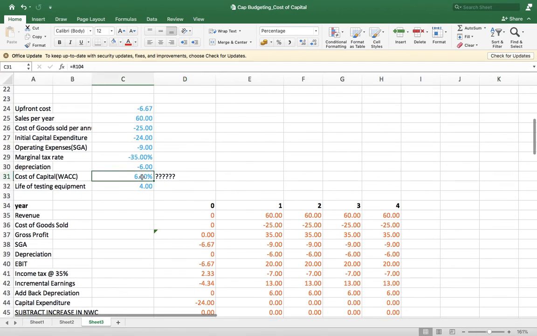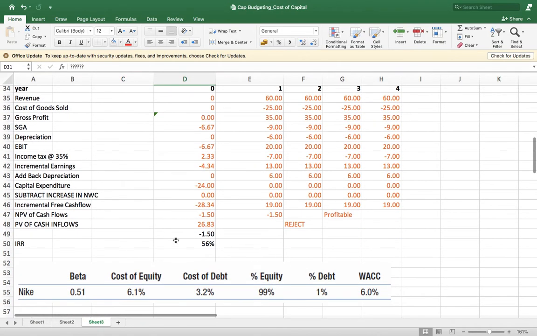If we take, for example, 60% as the cost of capital, then I get a negative NPV, and it is a reject. Why reject? Because I put an IF statement here: if the NPV is positive, then accept; if the NPV is negative, reject. Because the NPV is coming minus 1.5, it says reject.